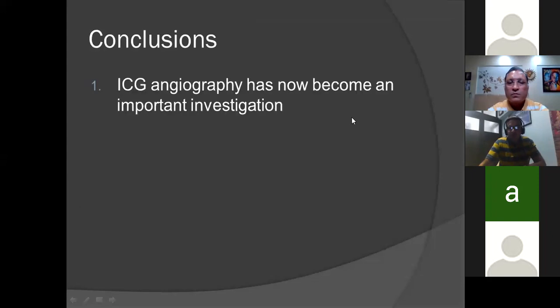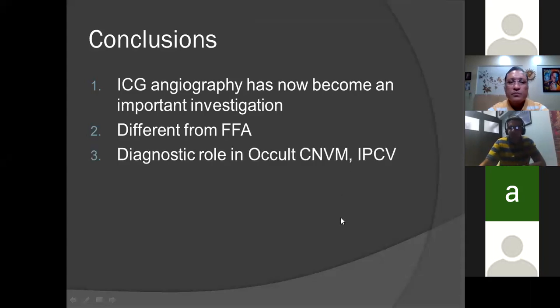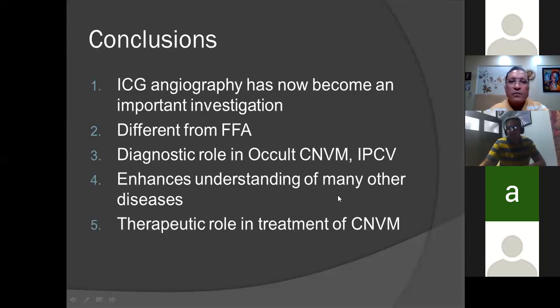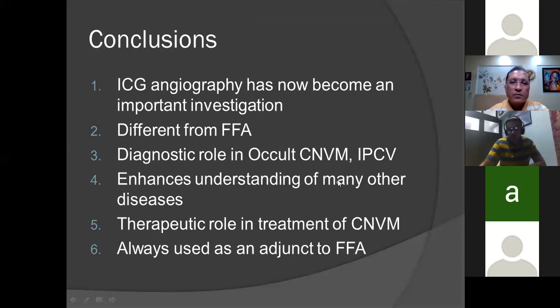So to conclude, ICG angiography has now become an important investigation. It is different from FFA. Diagnostic role in occult CNVM, IPCV, and it enhances the understanding of many other diseases. Therapeutic role in treatment of CNVM, as its wavelength is similar to diode laser. And as I said, it should always be used as an adjunct to FFA and not as a standalone procedure.